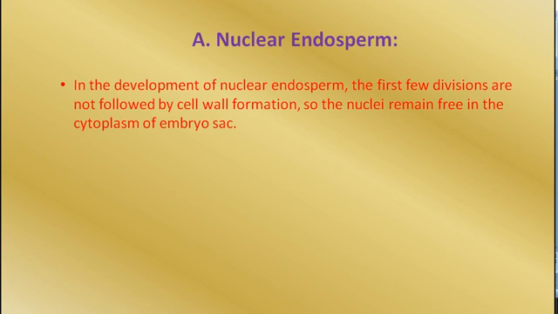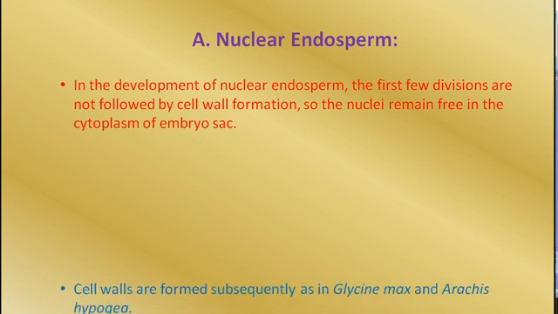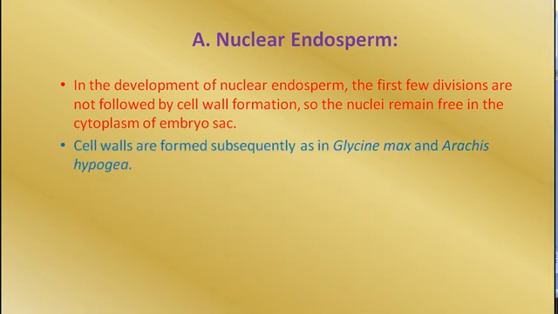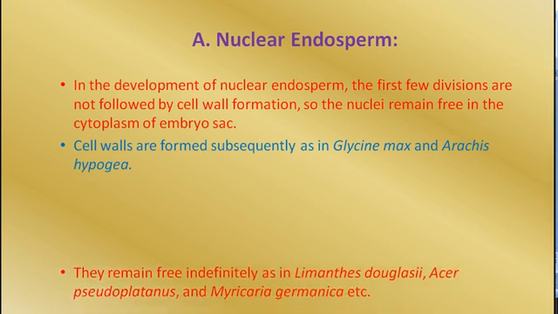So protoplasm contains many nuclei free in the cytoplasm. Cell walls are formed subsequently, as in Glycine max, which is the soybean plant, and Arachis hypogaea, that is the groundnut plant. Cell walls are formed subsequently, that means after a few divisions, cell wall formation begins.